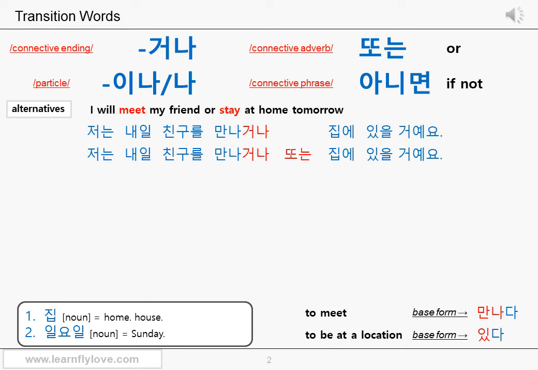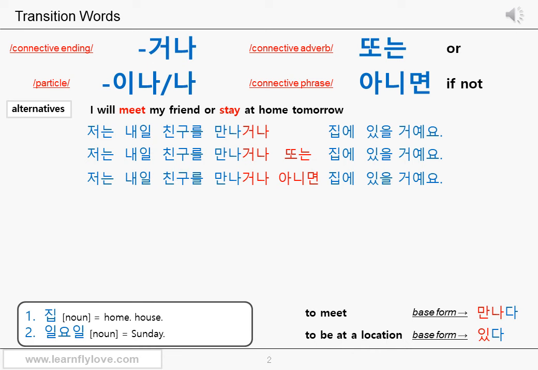You will learn about it soon. Anyway, whatever it's called, it's just 아니면. And it actually means if not. You can use this 아니면 instead of 또는, which means or in Korean. Let's see the next Korean sentence.